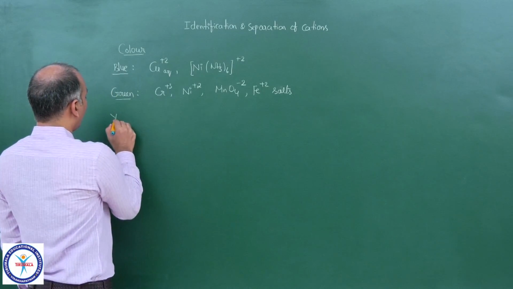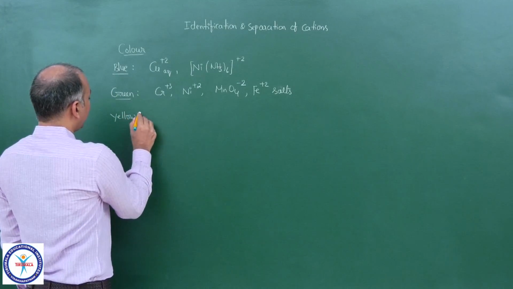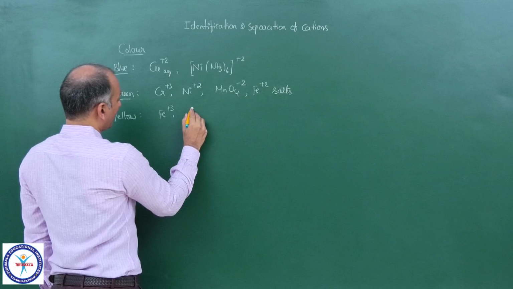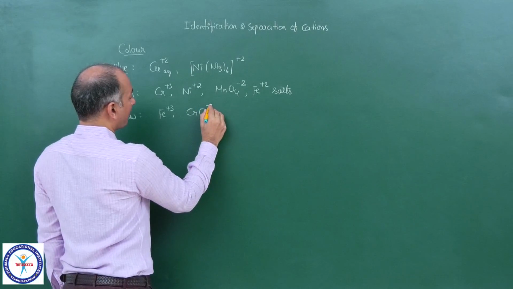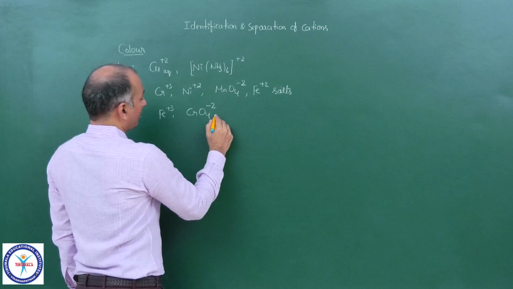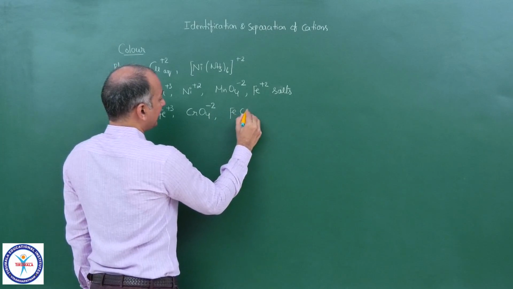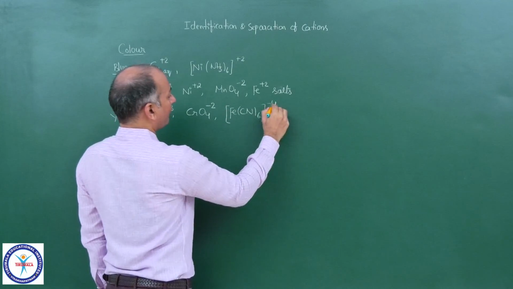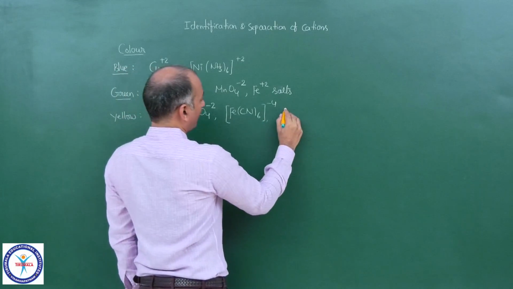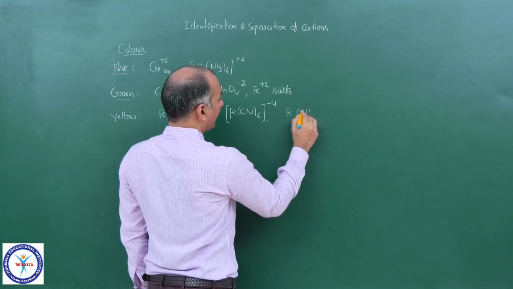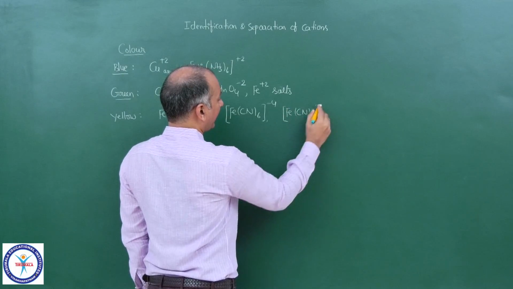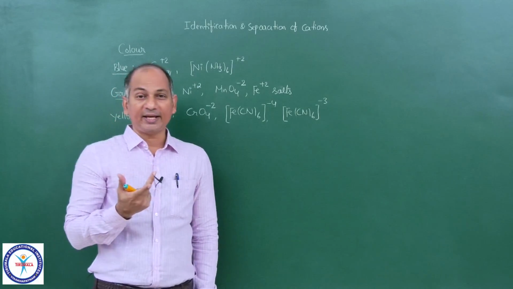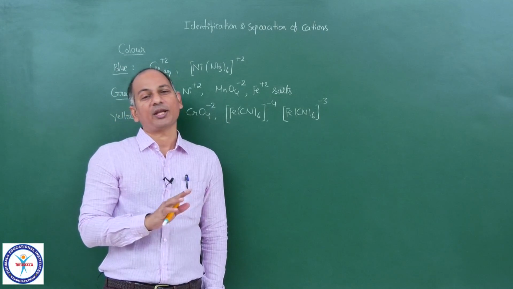Now if you come to yellow, here Fe3+ salts, chromate CrO4 2-, then [Fe(CN)6]4-, hexacyanoferrate(II), and [Fe(CN)6]3-, hexacyanoferrate(III). In common nomenclature, ferrocyanide and ferricyanide are both yellow in color.